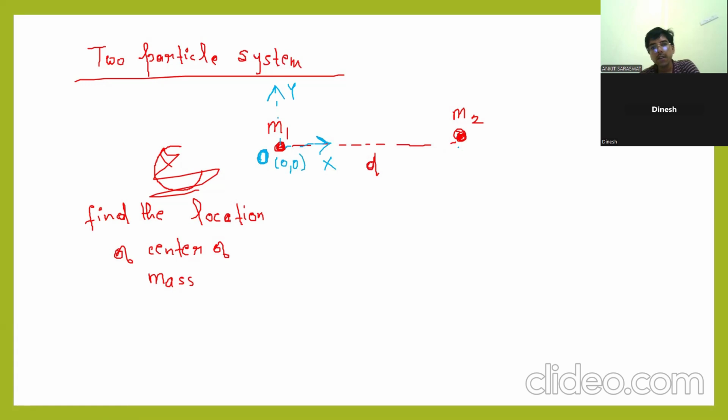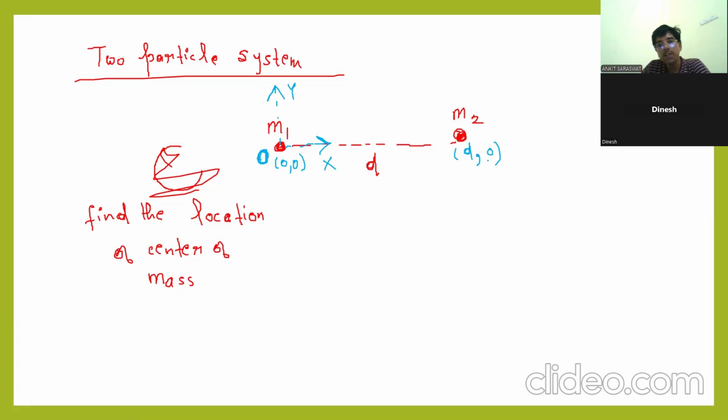Clear? This m2 block, what is the coordinate of this as compared to this? D comma 0. Is it okay? You can take any mass to be a reference.